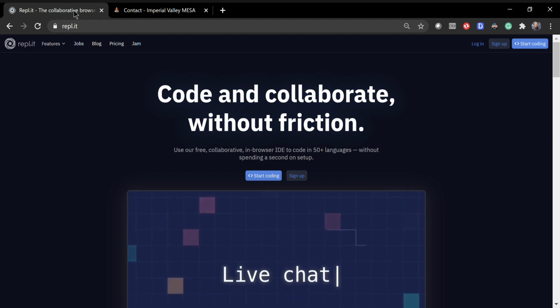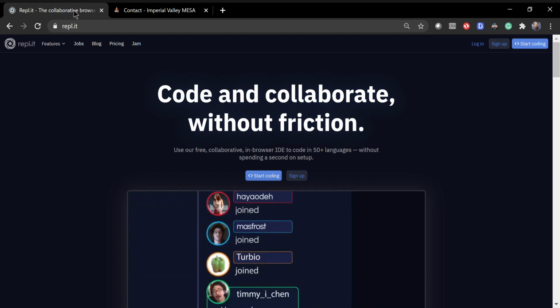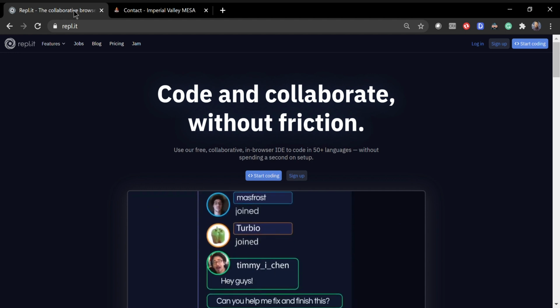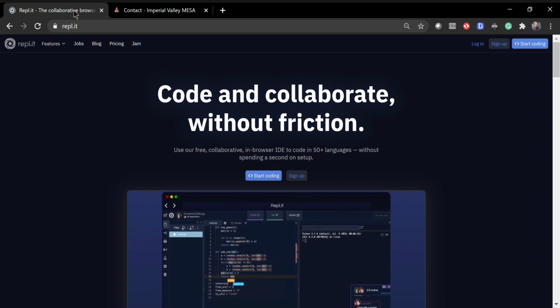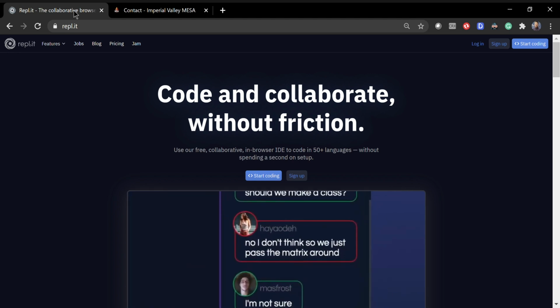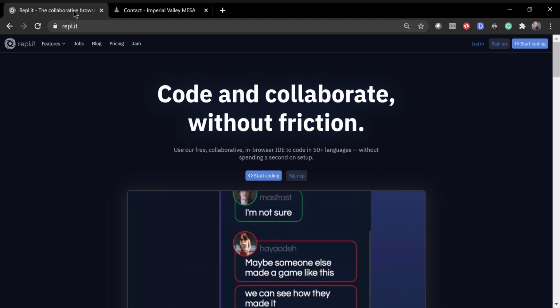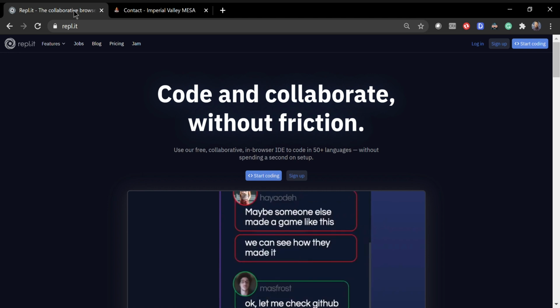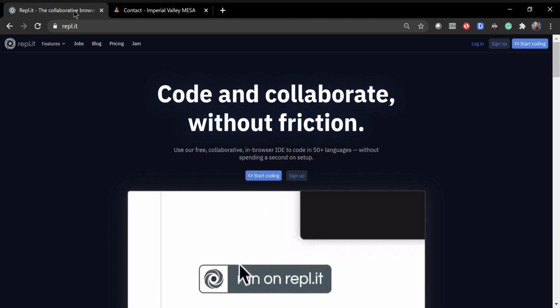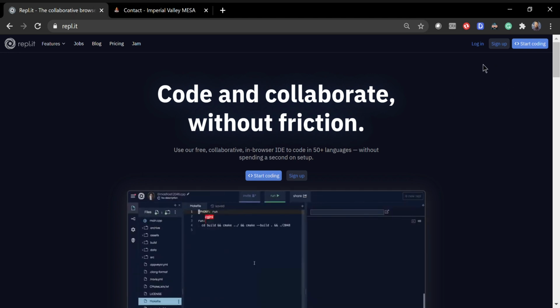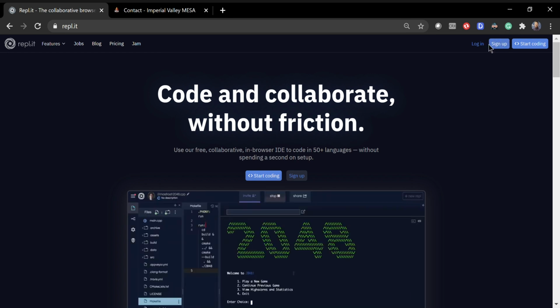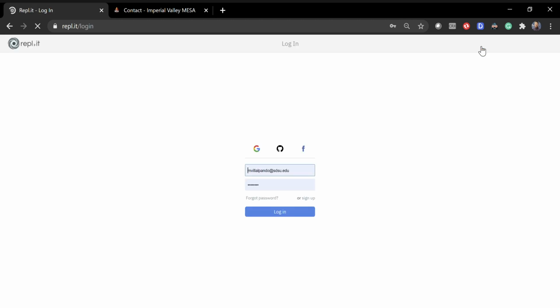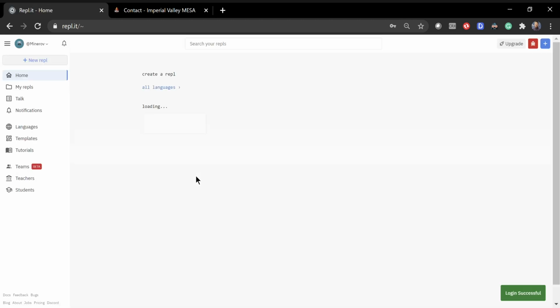For this website and for this competition, Imperial MESA recommends using this online IDE. It's called Repl.it, and we're going to use this one to start our competition. Obviously, I recommend you sign up. I am already logged in, since I already signed up.